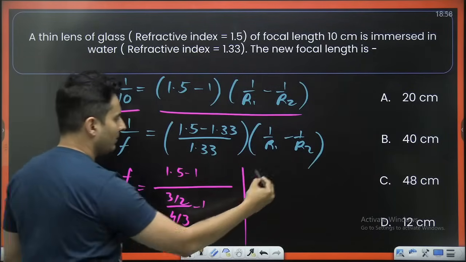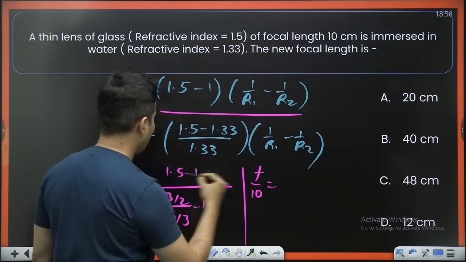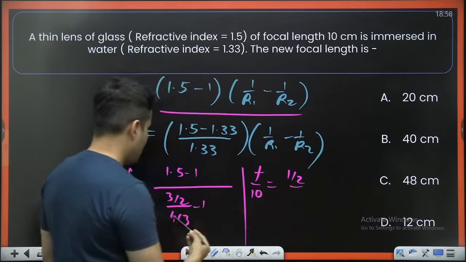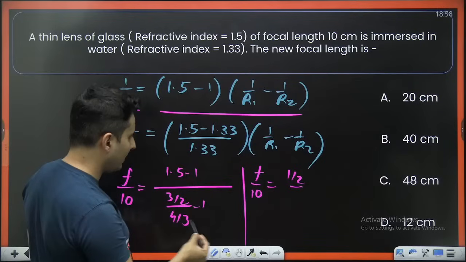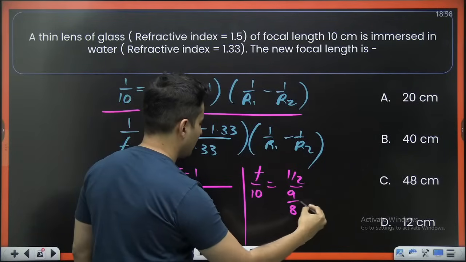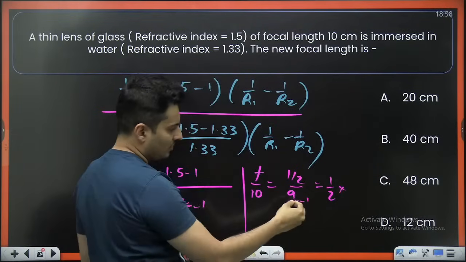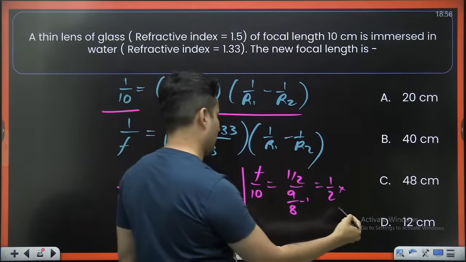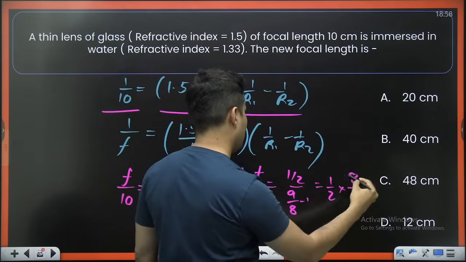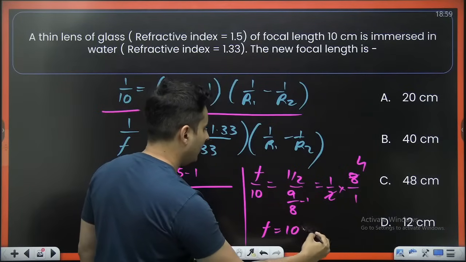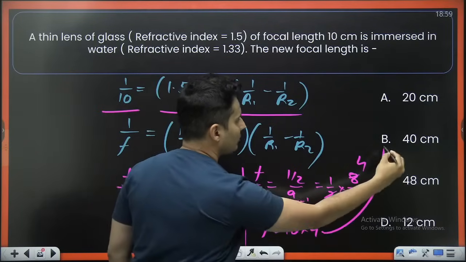So F by 10 is equal to 1.5 minus 1, which is 0.5, which is 1 by 2, divided by 9 by 8 minus 1, which is 1 by 8. So this will become 4. So F will become 10 into 4, which is 40.